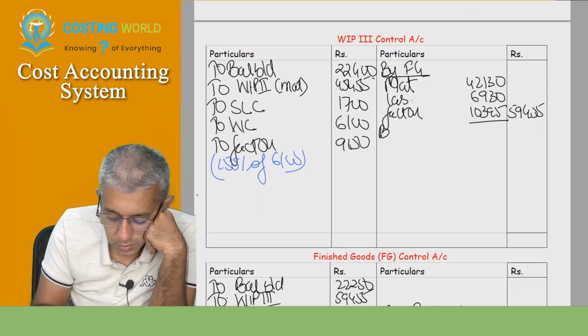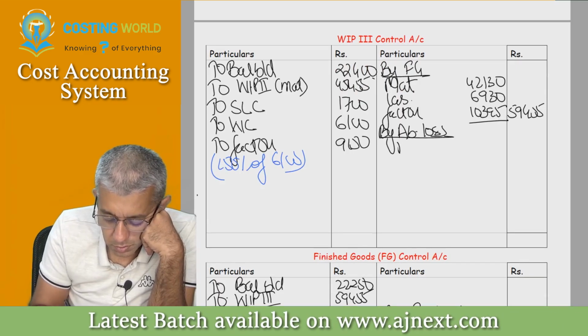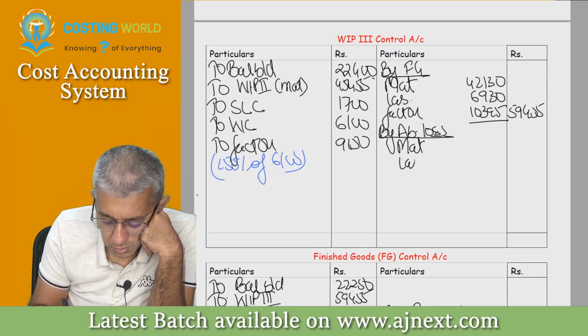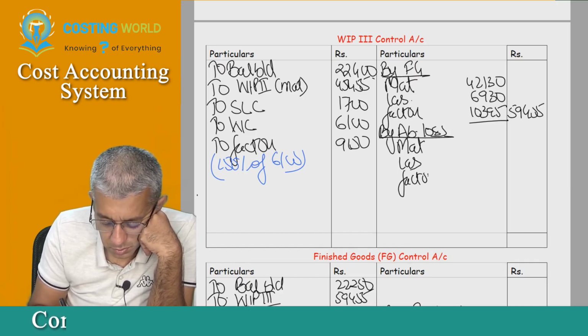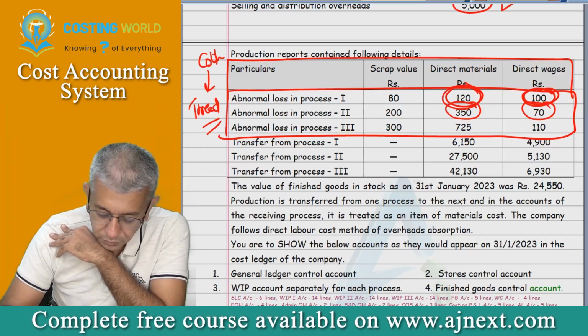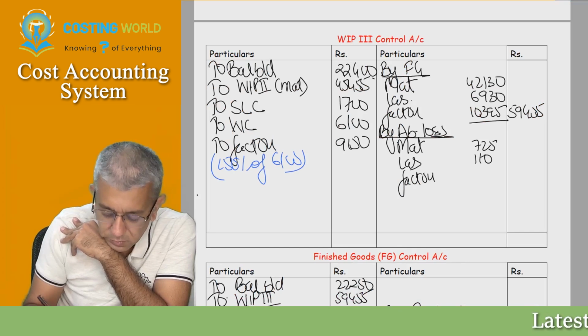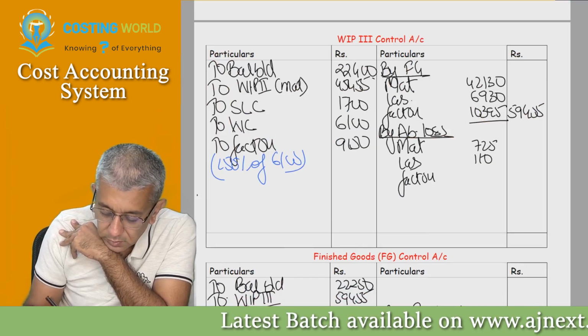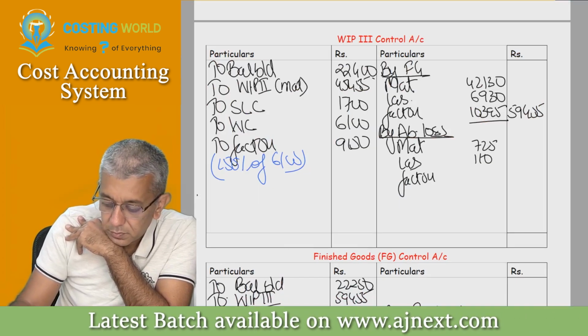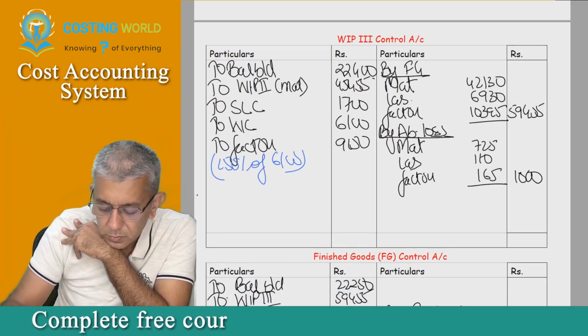WIP3. Material, labor, factory overheads. 725, 110, 165. Total is 1000. Yes.